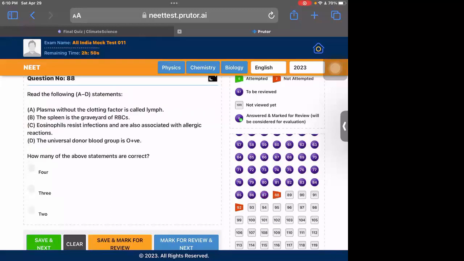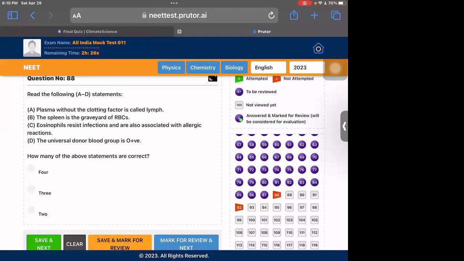Okay, here also we need to know how many statements are correct. So first one is plasma without clotting factor is called lymph. That is wrong. Plasma without clotting factor is called serum, not lymph. Second one is correct. Spleen is the graveyard of RBC. Spleen helps in destruction of the RBC, so it is the graveyard.